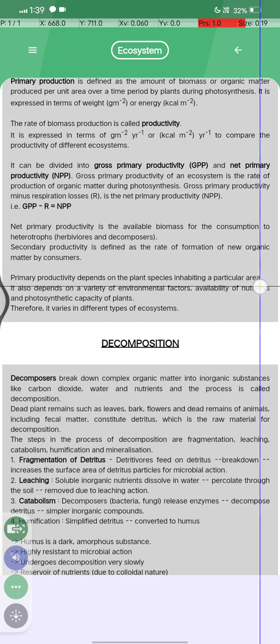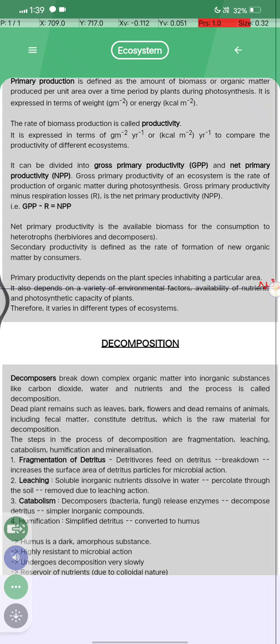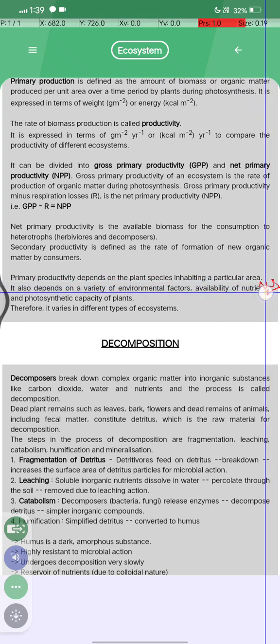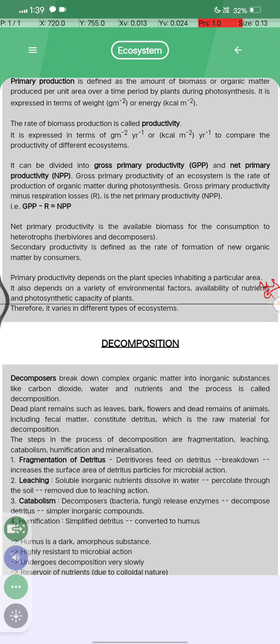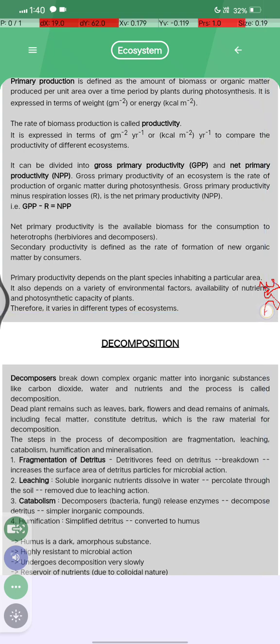And the primary productivity depends on the plant species inhabiting a particular area, and it also depends on a variety of environmental factors, the availability of nutrients, and the photosynthetic capacity of plants, and therefore varies in different types of ecosystem.